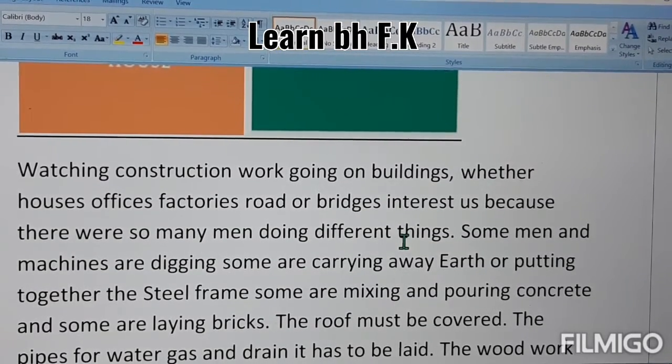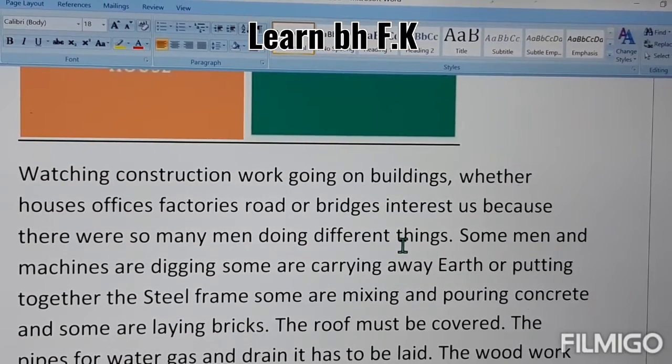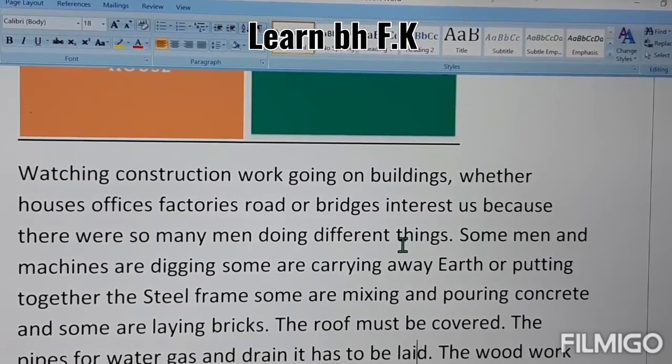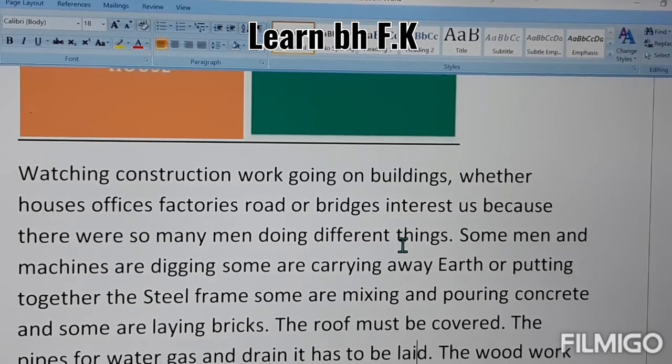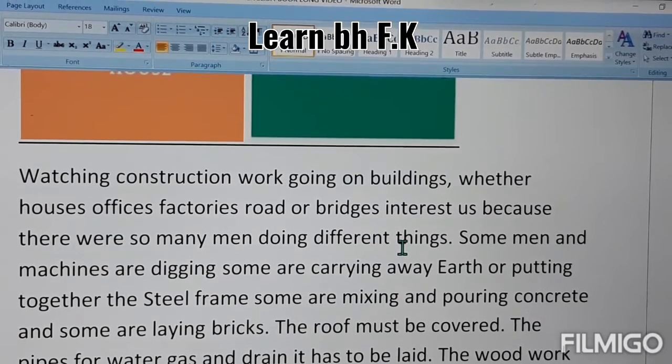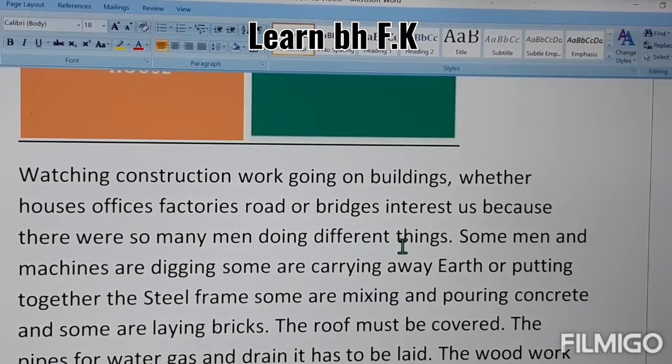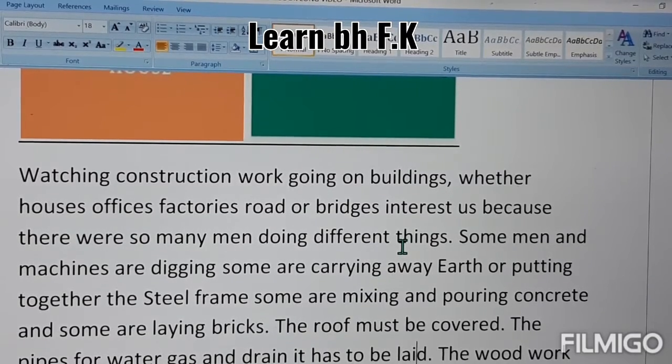First of all, if you want to watch construction work going on in buildings, you can see different houses, offices, factories, roads, and bridges under construction, and we have a great interest in seeing it, because many men are doing different work, and the machines are also working for the construction.